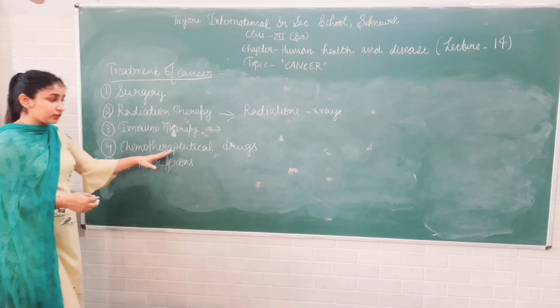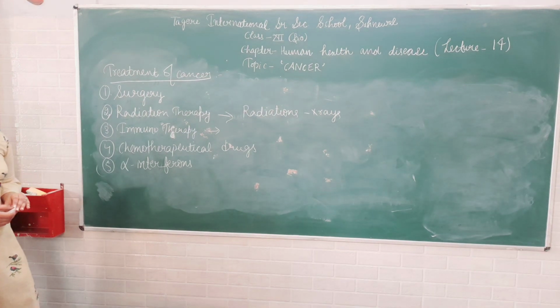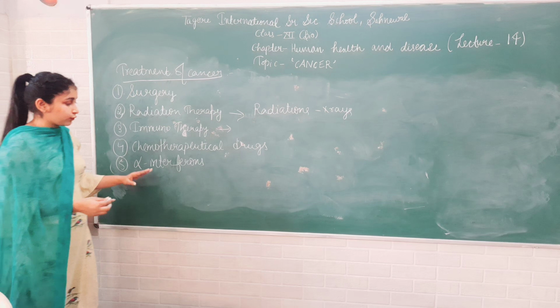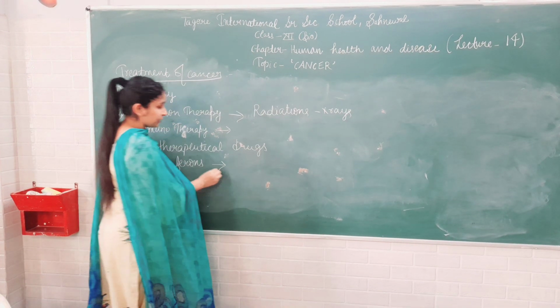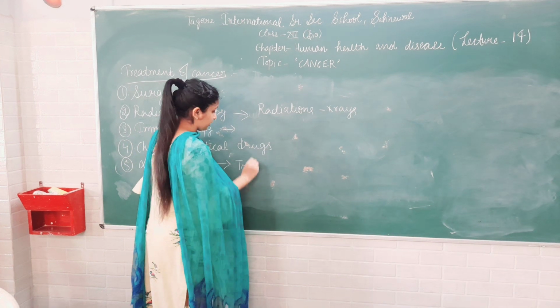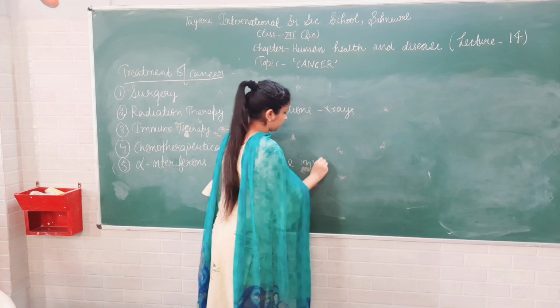Fourth one is chemotherapeutical drugs. These drugs are used to cure the cancer. And then alpha interferons. Alpha interferons are those drugs which are given to the patient to increase their immunity level.